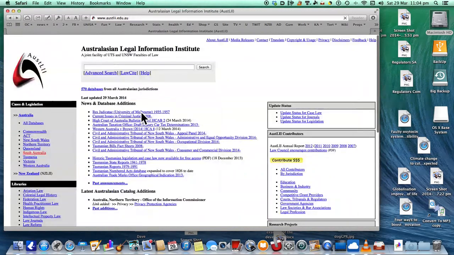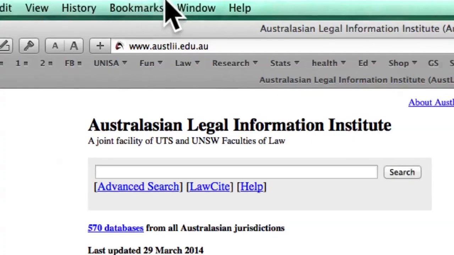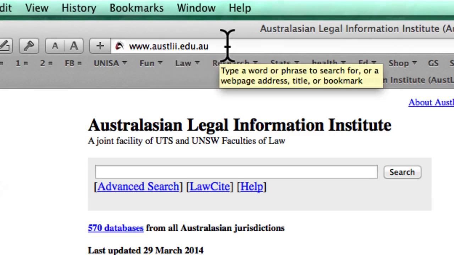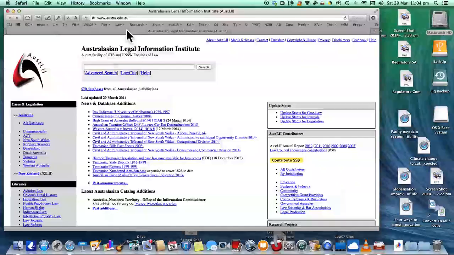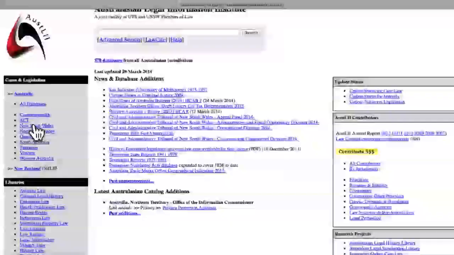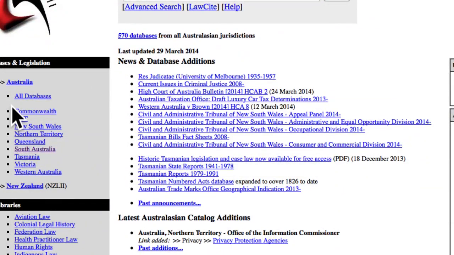So anyway, look, I don't know if I'm making much sense here, but really the whole aim of the thing was to say Austlii. So let's go have a look at that again so you know what it is. It's www.austlii.edu.au, and then you get to that front page and you can pick out quite specific databases.